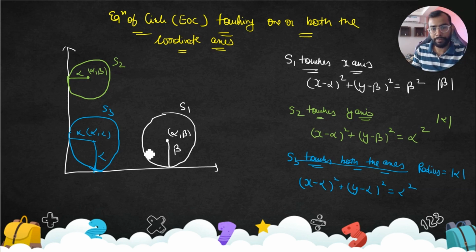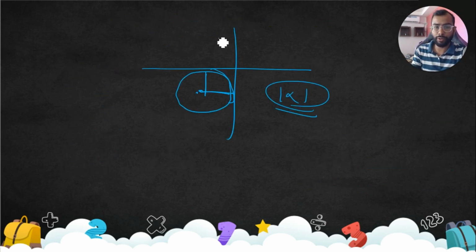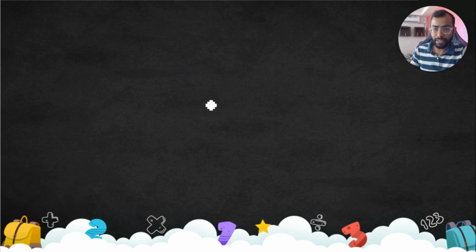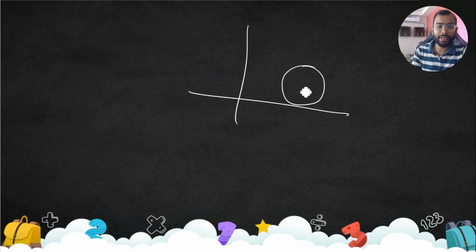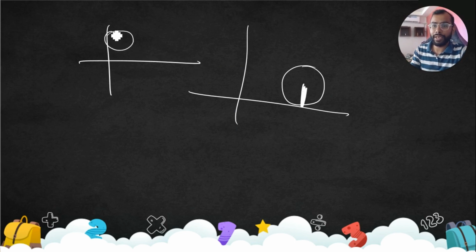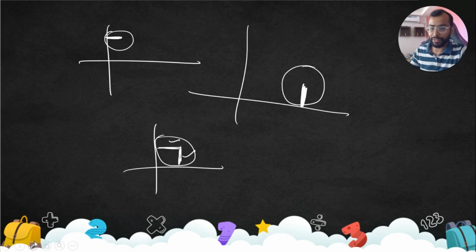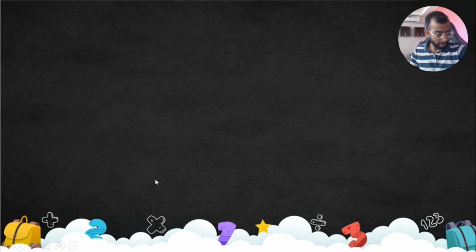Very good. So there's just one point, quick revision. What we have seen is, if it touches the x-axis, then the y coordinate, or the ordinate, is your radius. When it touches the y-axis, then the x coordinate, or abscissa, is nothing but the radius. When it touches both the axes, then both the coordinates are the same, and that is nothing but the radius. Okay guys, since we have seen this, let's have one question based on this.